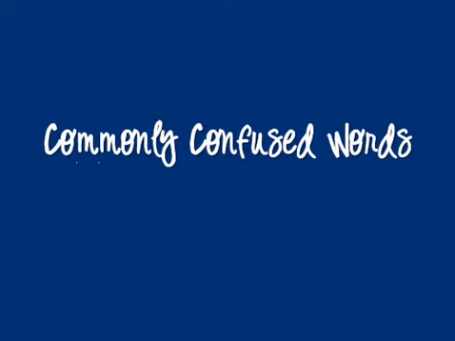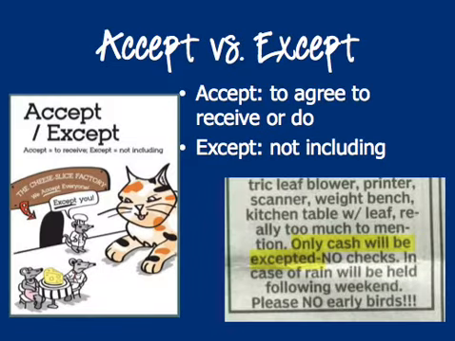Okay, and we're talking about commonly confused words. So these are definitions for each of the sets of commonly confused words, and you're going to fill them in on the chart on the back of your handout. First set is accept versus except. Accept, A-C-C-E-P-T, means to agree, to receive, or do, whereas except, E-X-C-E-P-T, means not including.